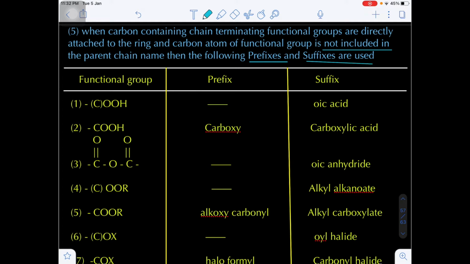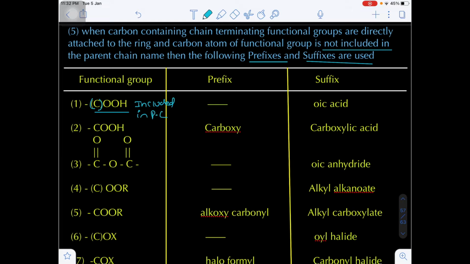Okay, this is very important. Let's suppose I am using the carboxylic acid. We know in carboxylic acid carbon will be present. So if the carbon is included in the parent chain, that's why I am writing within the bracket carbon. That means this carbon will be included in the parent chain.